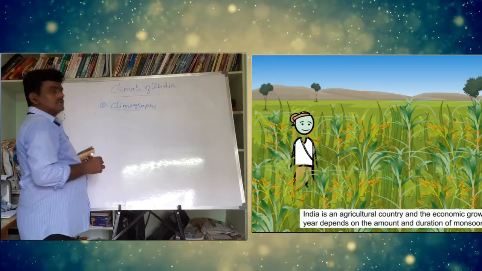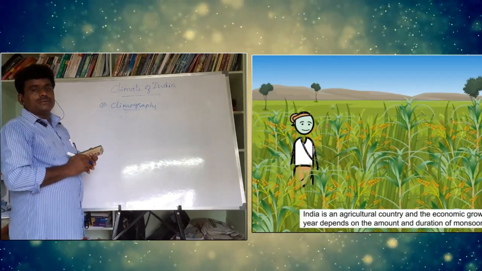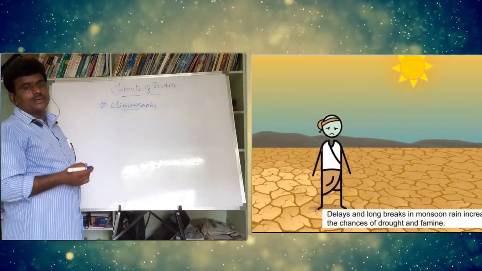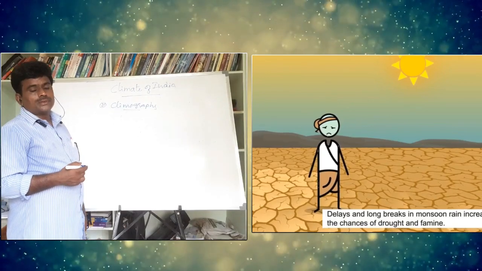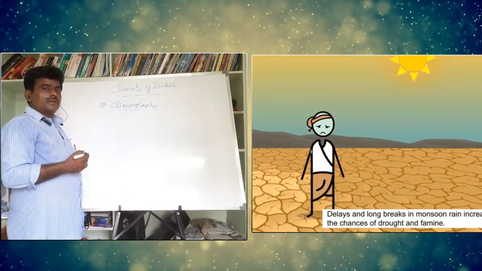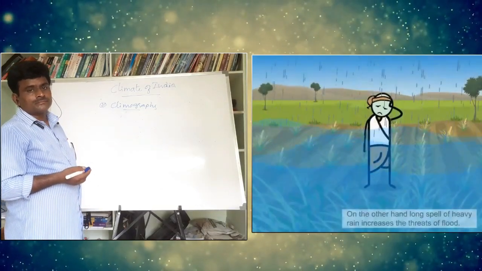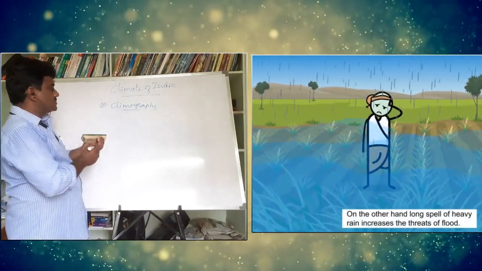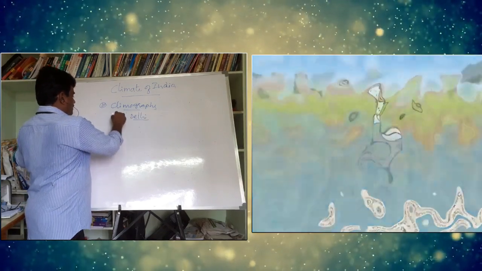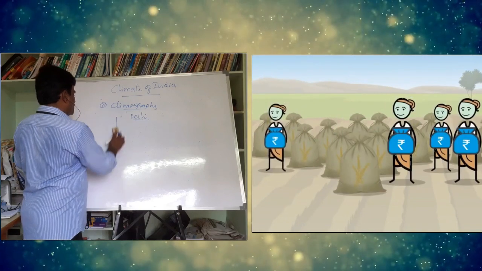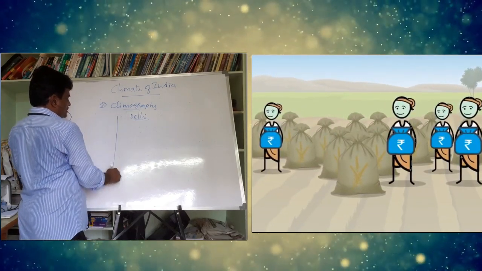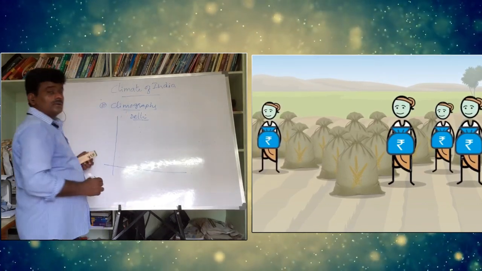Climographs are nothing but a way the climate of a region can be studied with the help of graphs. By showing the graphs, we can study the climate of a region. Climographs are graphs which show the temperature and rainfall conditions of a region. First, you take a particular city, Delhi. Here you take rainfall as well as temperature.